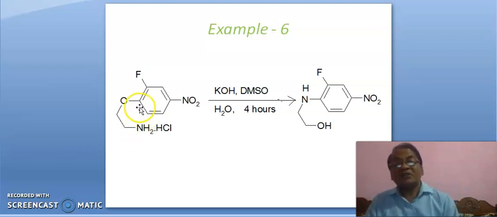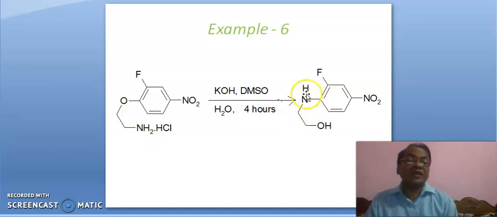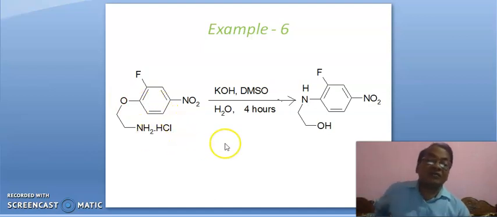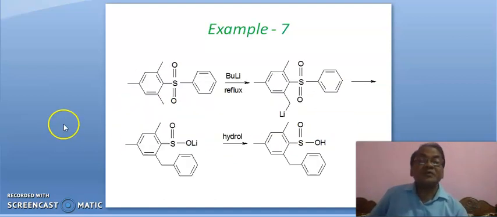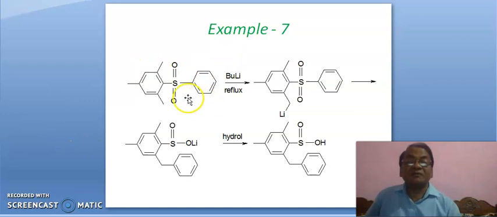Here this nitrogen gets attached with this carbon and this oxygen becomes free, O minus, and again H plus will come here leading to OH. Okay, again NH gets attached with nitrofluorobenzene here, and this bond will break in this fashion leading to O negative, and that O negative further will take hydrogen from here leading to OH. Okay, the product is this.